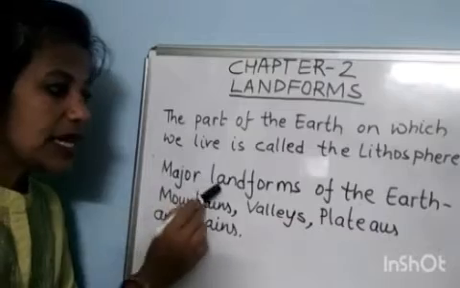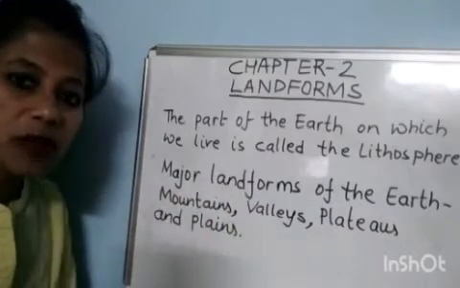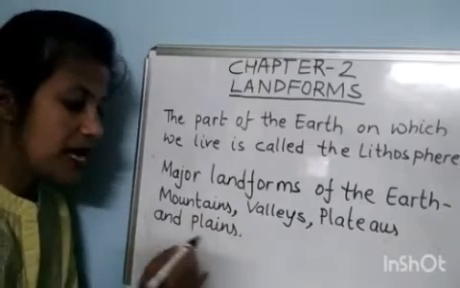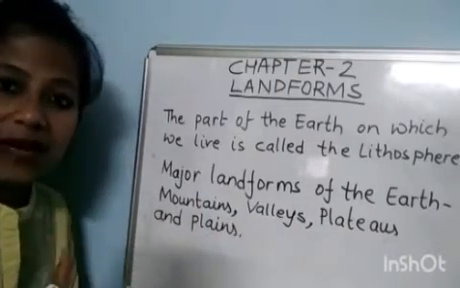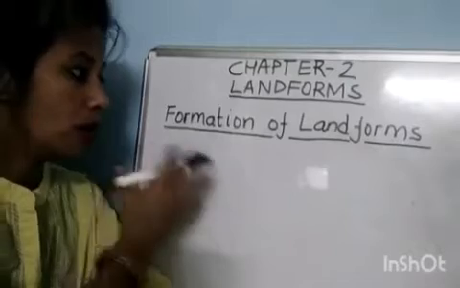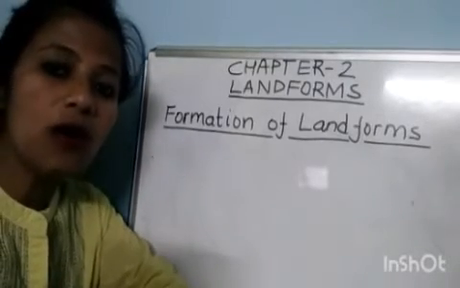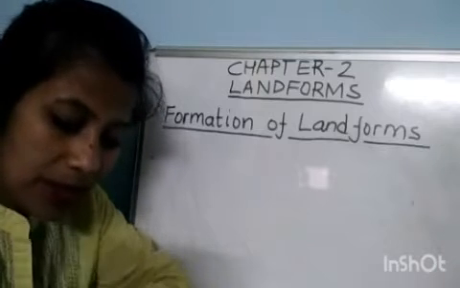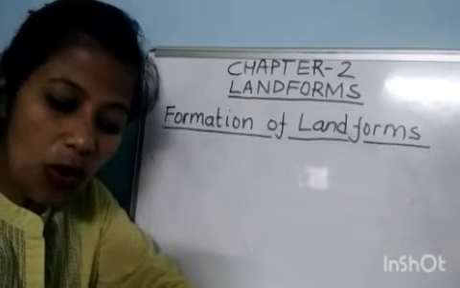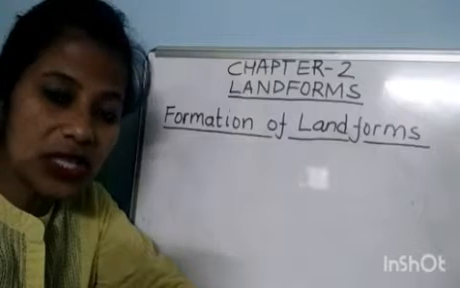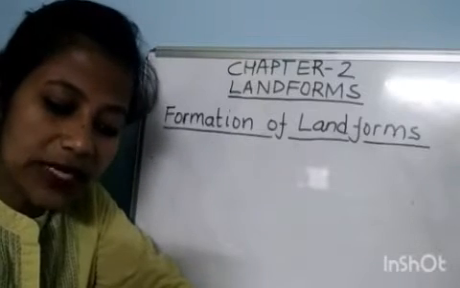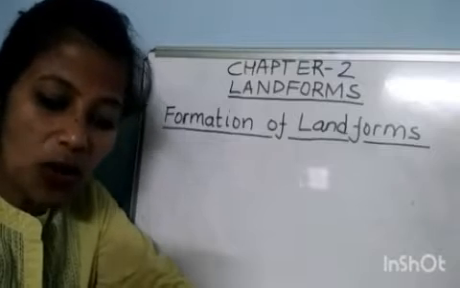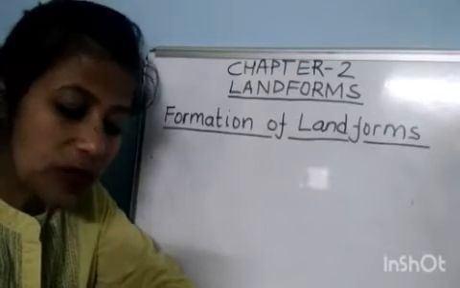Now, major landforms of the earth. Major landforms of the earth are mountains, valleys, plateaus and plains. They are major landforms of the earth. Formation of landforms, or how different landforms are formed. Earth was initially a part of the sun. It is believed that Earth was initially a part of the sun, from which it broke away.